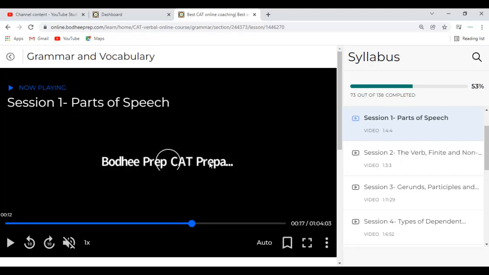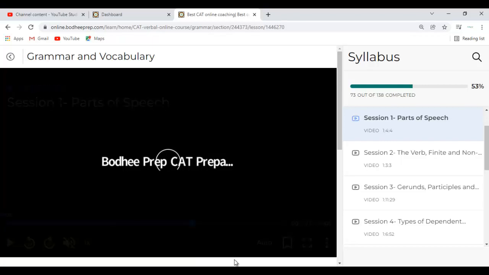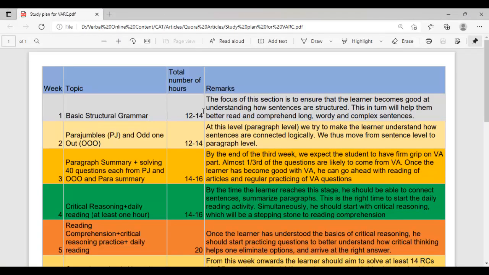So the first week of your preparation has to focus on structural grammar, and you should give 12 to 14 hours to that. I would say max 14, within 14 hours you should be able to finish this, and this is what you should do in the very first week.